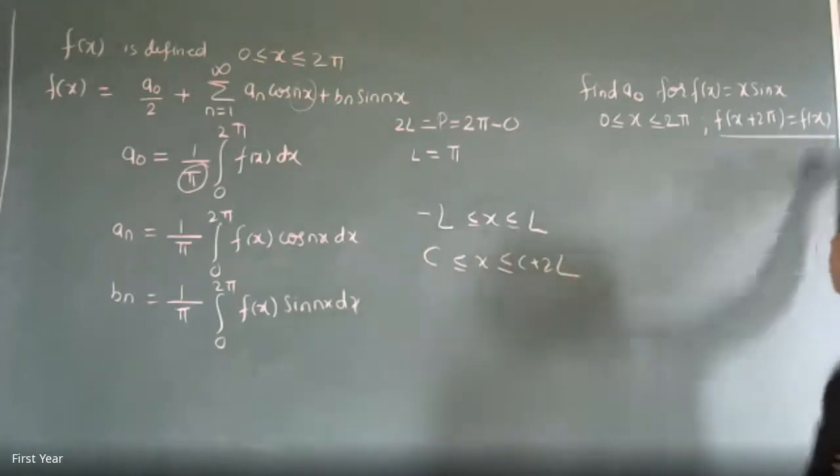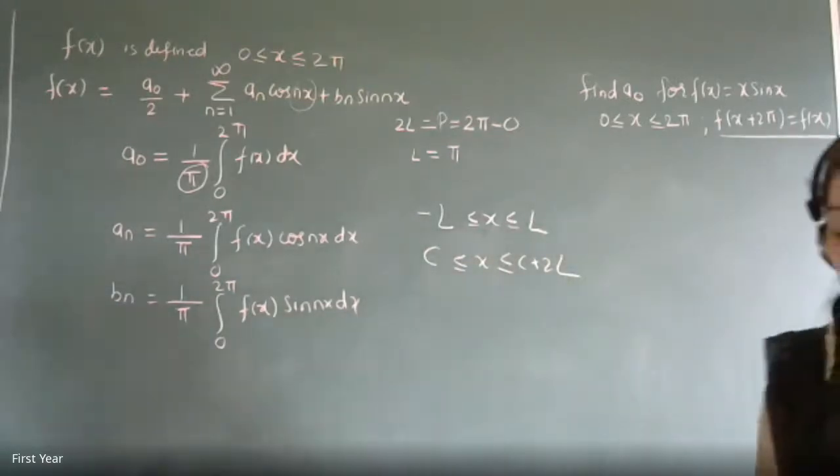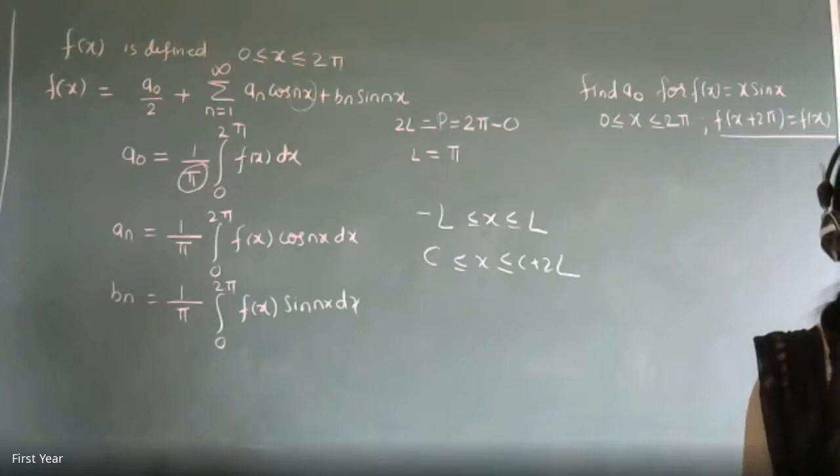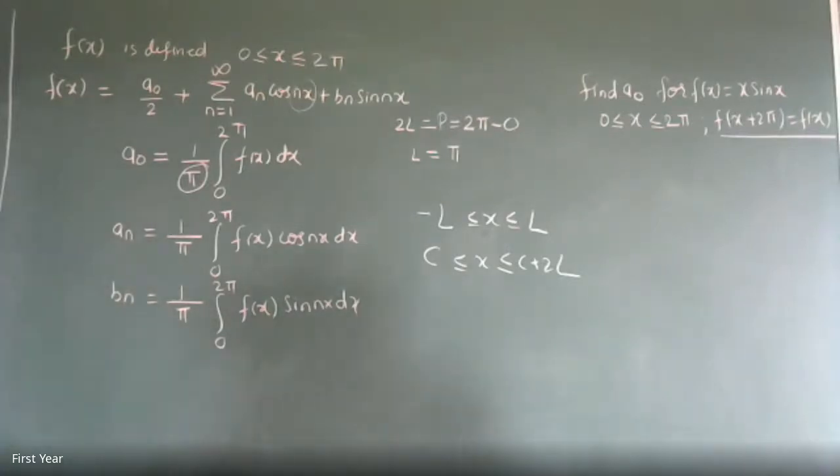This condition is always given in the question to understand that it is a periodic function. It is repeating itself after 2 pi. Therefore, the period of the given function is 2 pi, total period T, which is actually going to be compared with 12 later on.